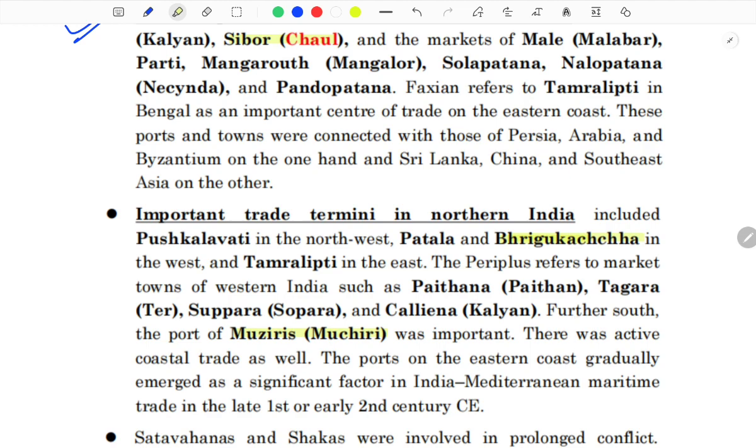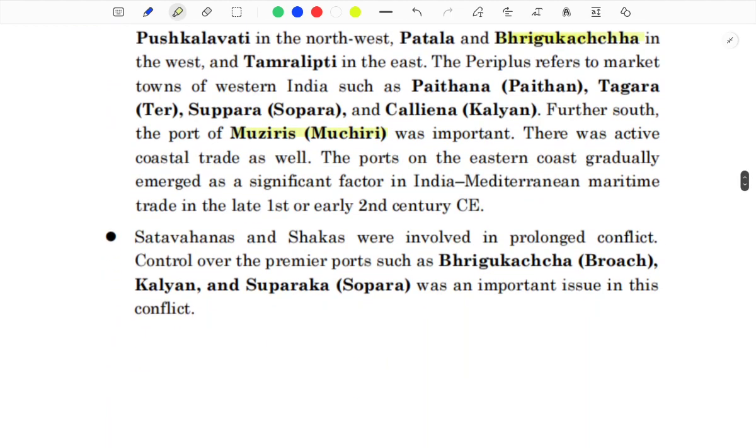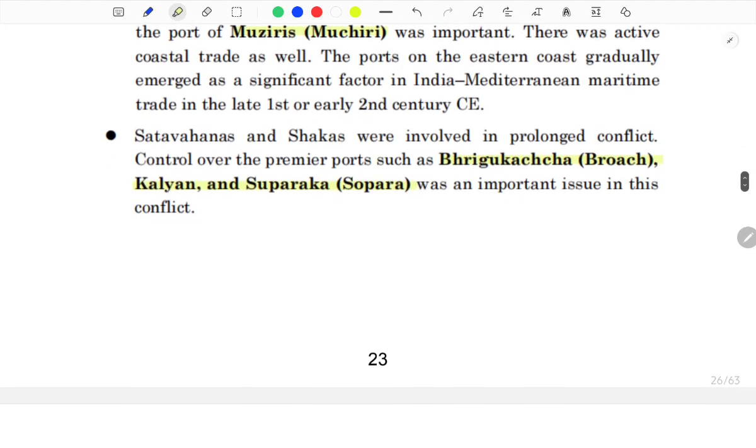There was coastal trade as well. The ports on the eastern coast gradually emerged as a significant factor in Indo-Mediterranean maritime trade in the late 1st and 2nd century AD. Satavahanas and Shakas were involved in prolonged conflict. Control over the premier ports such as Bhrigukachchha, Bharuch, Kalyan and Supara was an important issue in this conflict.